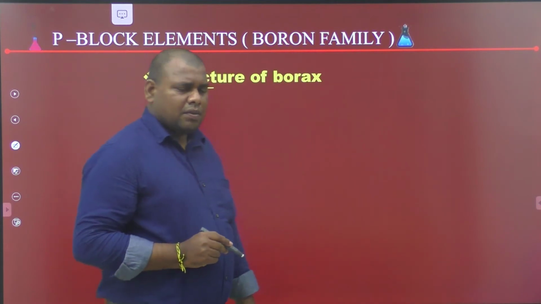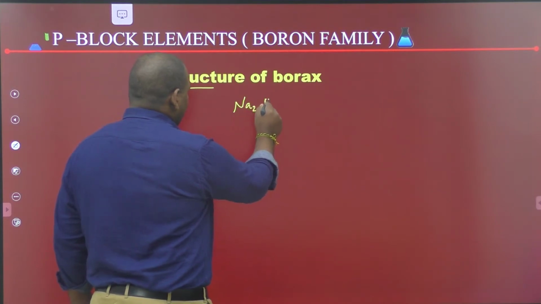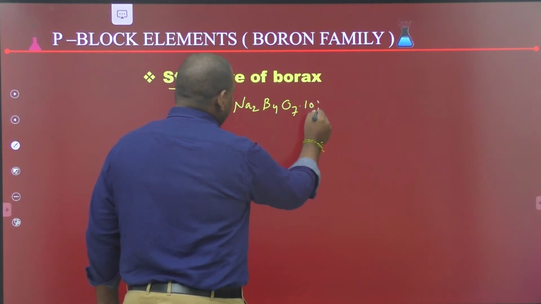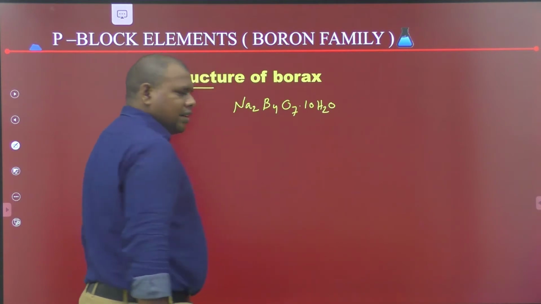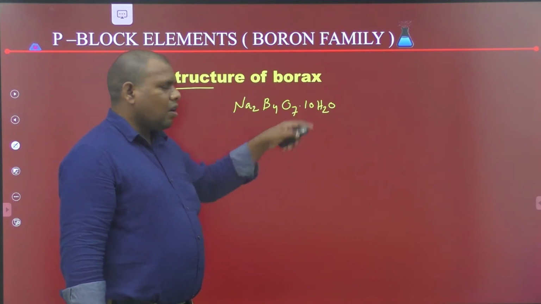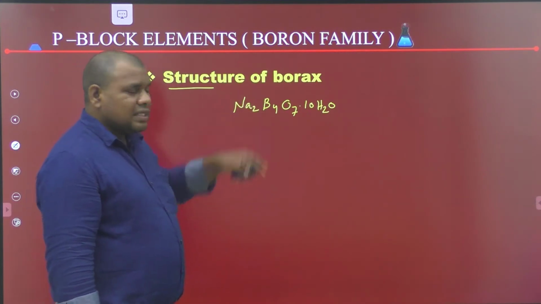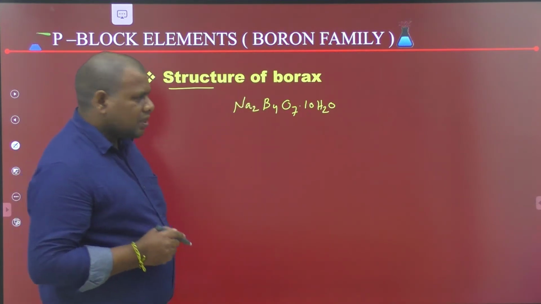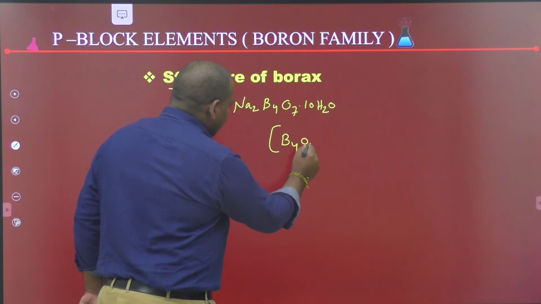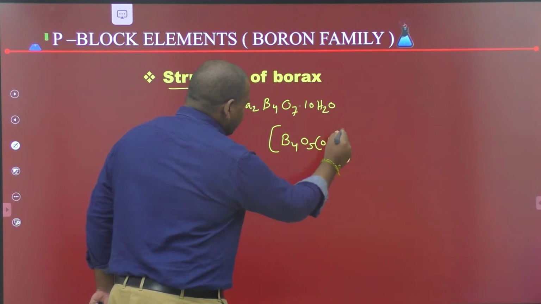The ordinary borax formula is Na2B4O7.10H2O.